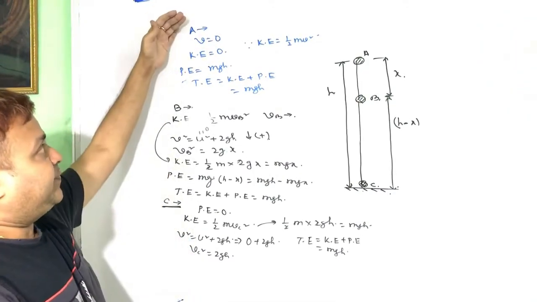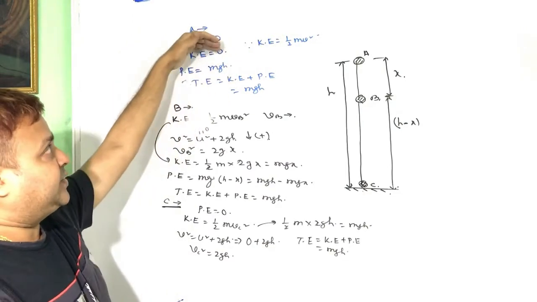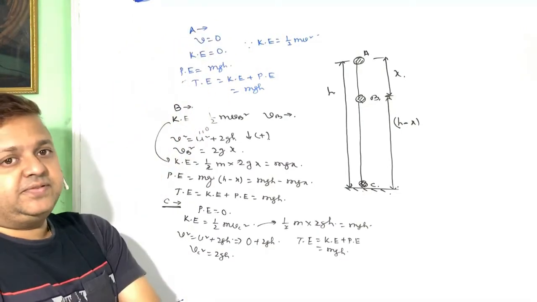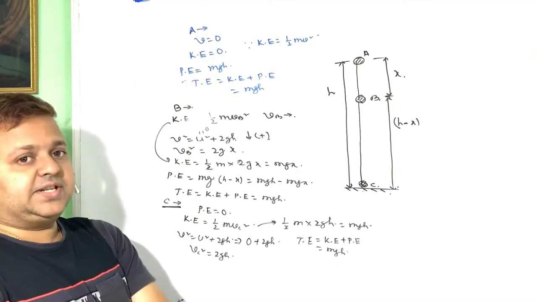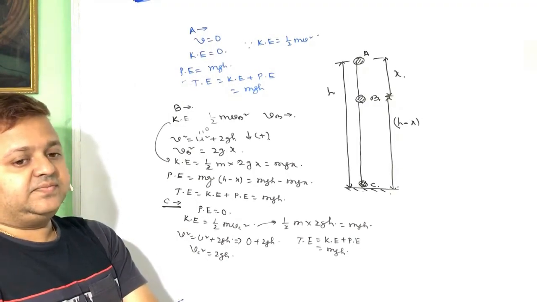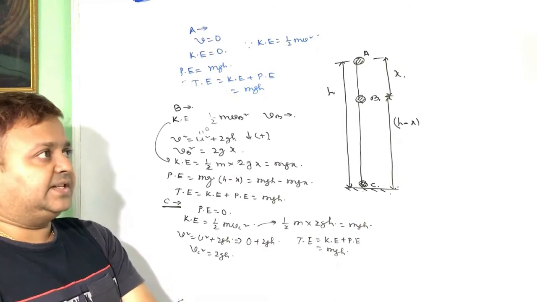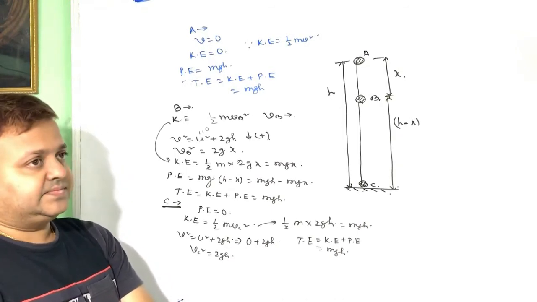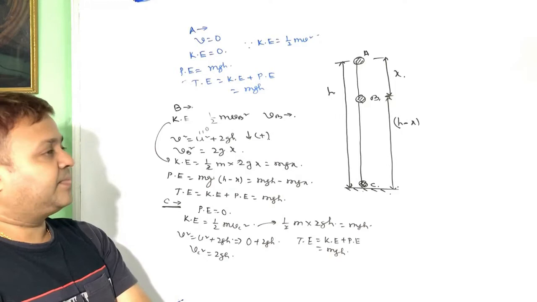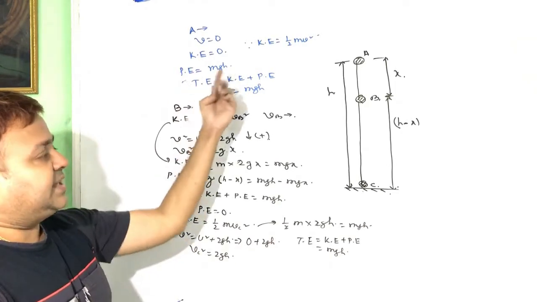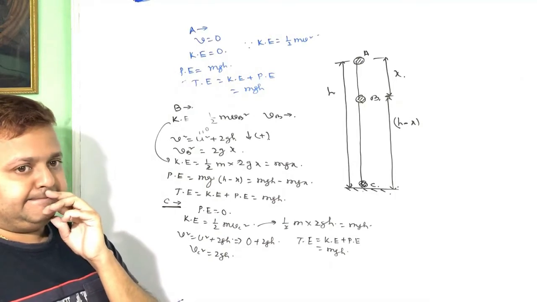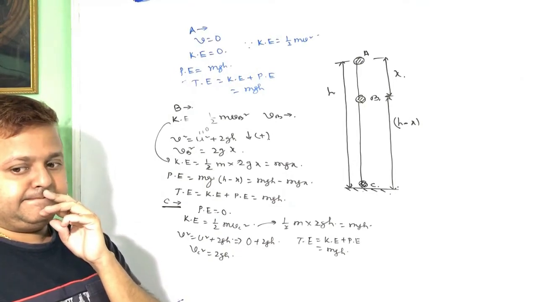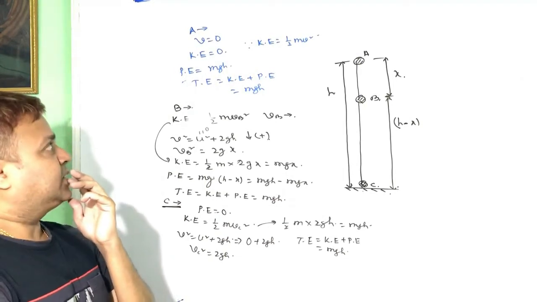Then at point A, kinetic energy is 0 because the velocity at point A is 0, it is dropped. And the potential energy is mgh, so the total energy.